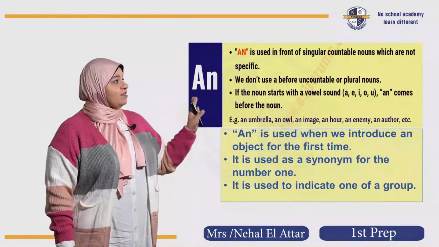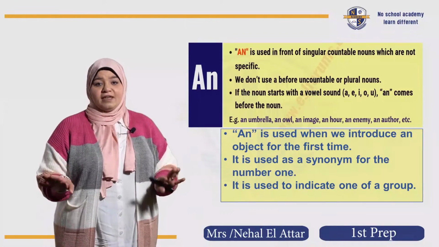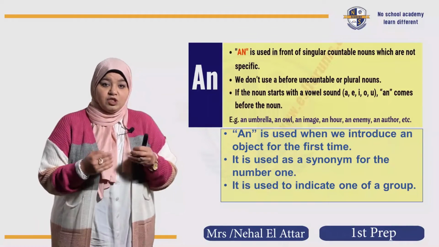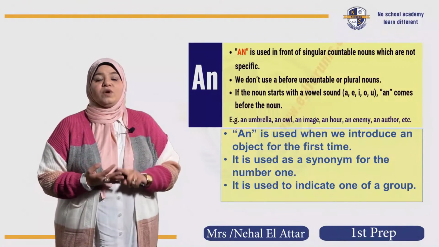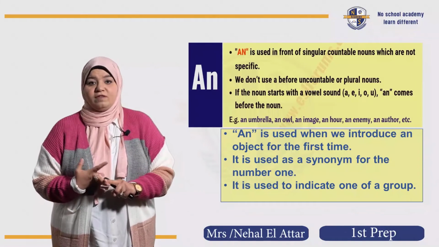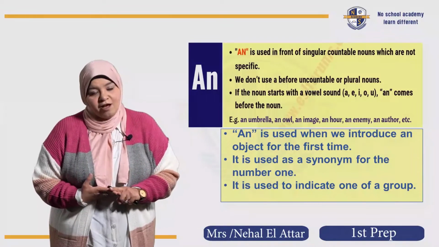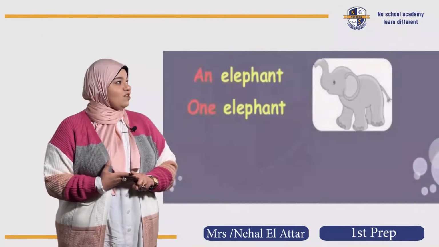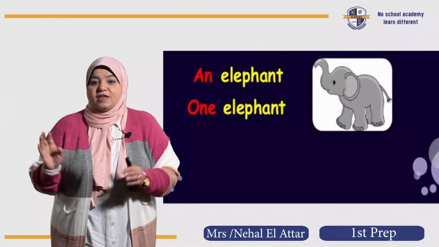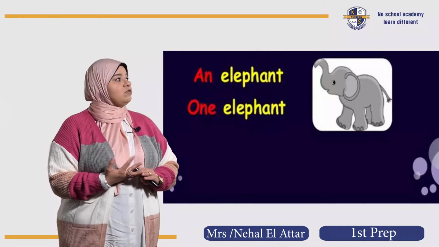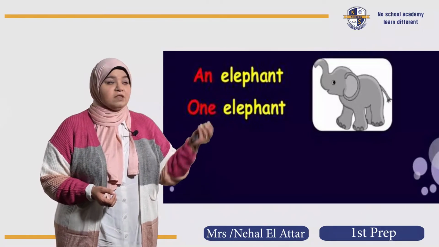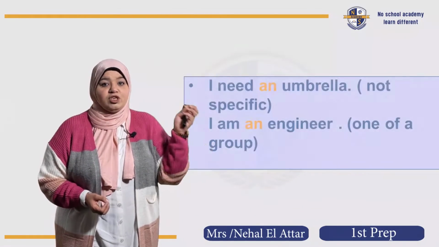Okay, so again, the similarity between a and an is that they're used for not specific things, because we call them indefinite articles. So indefinite means something not specific. We use them before singular countable nouns. Don't use them with plural nouns and uncountable nouns. And also it refers to the synonym of number one. I saw an elephant. An elephant means one elephant. Also before professions, jobs that start with one of the vowels, electrician, engineer.